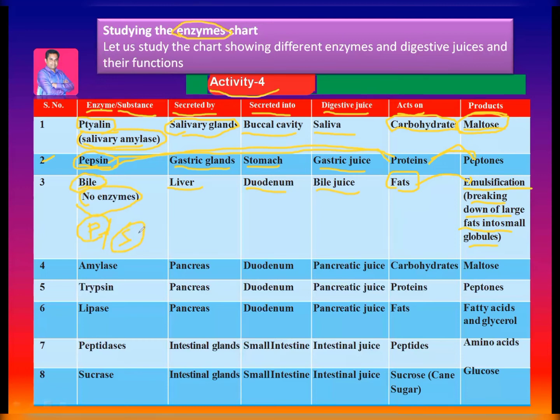These salts act on fats and convert them into fat globules, or fatty acids and glycerol. The two pigments, bilirubin and biliverdin, give urine and fecal matter their yellow color. You have to keep this in mind.